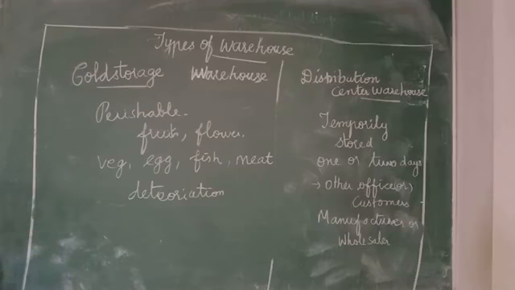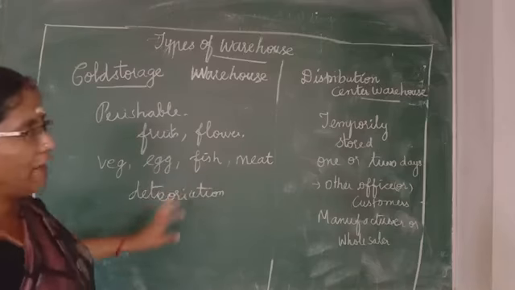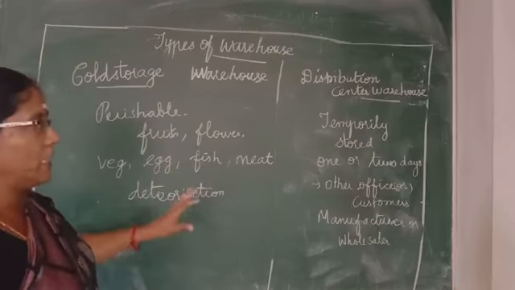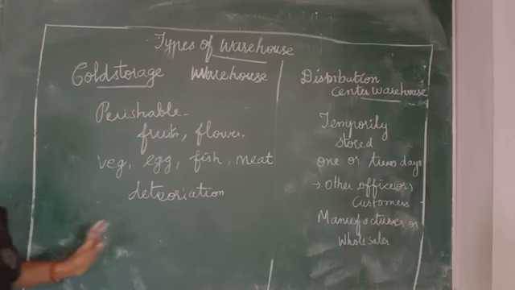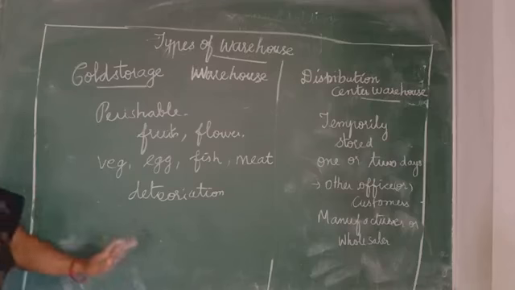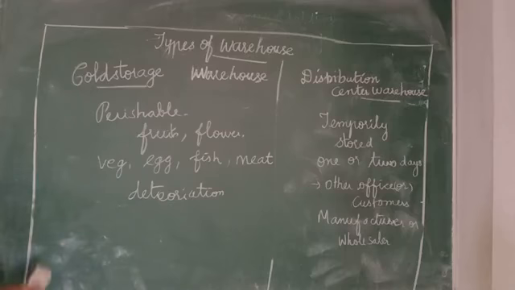It will become a useless commodity. So we must preserve it so it can be made available throughout the year. Throughout the year, we have to send the product to the consumer, so we preserve it with preservative measures, so we store it in a cold storage. Next, we are going to learn about the climate controlled warehouse.